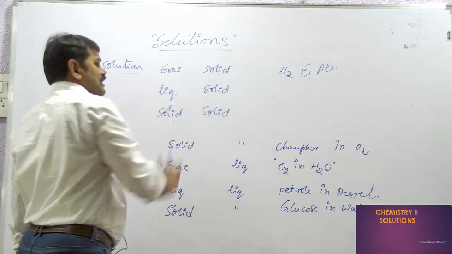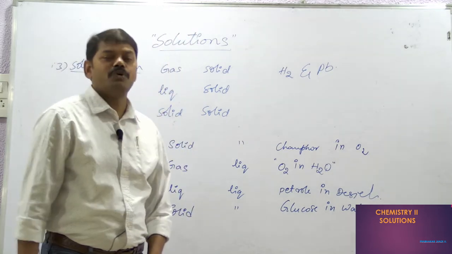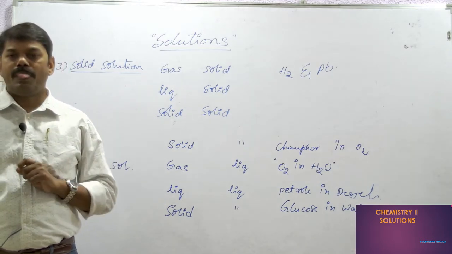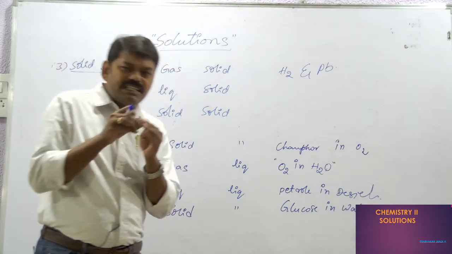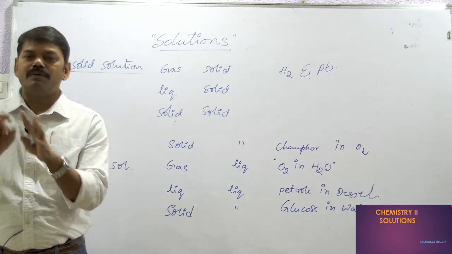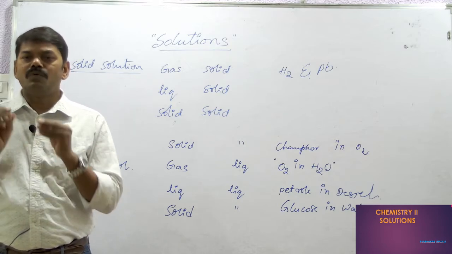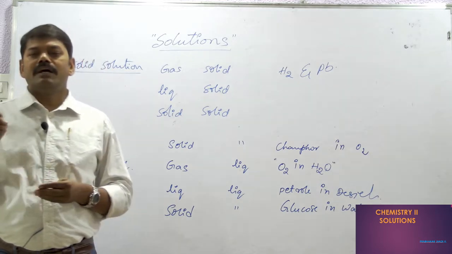Similarly, liquid in solid: amalgams. You have heard of amalgams, you know very well. Mercury is generally liquid in state. When it is mixed with any metal, it easily forms a solution. There is no reaction between them. Only a solution is formed between liquid mercury and a metal.